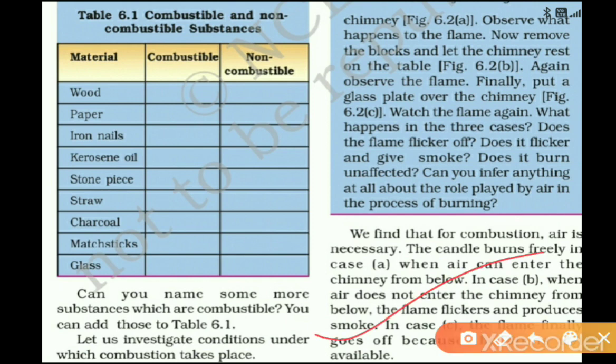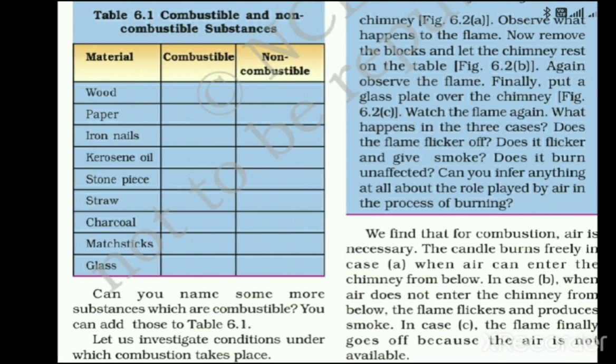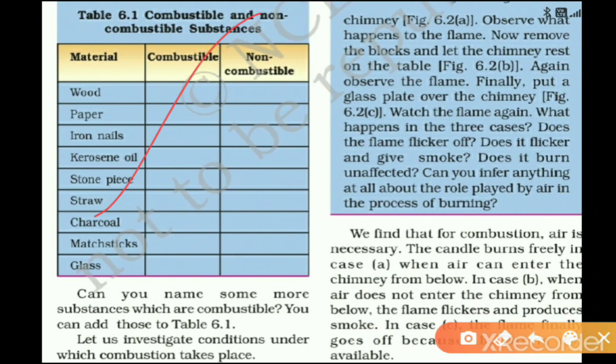So from this activity it is proved completely that oxygen is the supporter of burning, and it is present in the air. If air is present, it supports combustion. That was the first condition necessary for combustion, and we proved it with the help of an activity. The second condition necessary for combustion is the presence of combustible substances. So combustible substances should be present, and the presence of a supporter gas, that is oxygen.